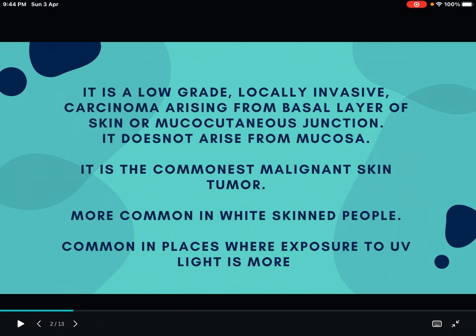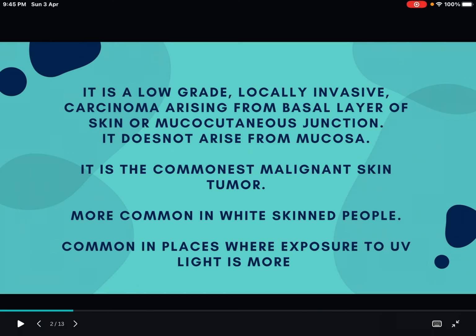Coming to the definition, what is basal cell carcinoma? It is a low-grade, locally invasive carcinoma that is arising from the basal layer of the skin or mucocutaneous junction. Once again, it is low-grade and locally invasive. Basal cell carcinoma arises from the basal layer, whereas squamous cell carcinoma arises from the squamous layer of the skin.